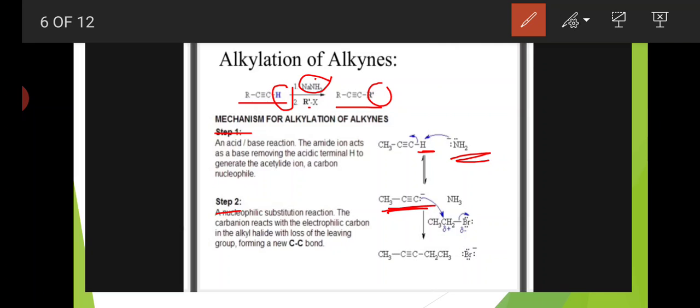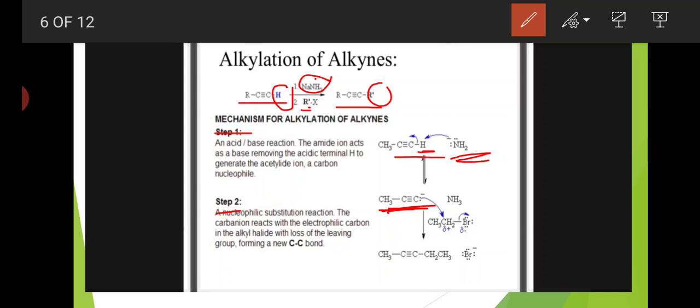The acetylide ion reacts with the electrophilic carbon in the alkyl halide with loss of the leaving group, forming a new carbon-carbon bond. Okay, this is step 2. What is step 1? In the presence of amide, the nucleophile loses the terminal hydrogen and forms the acetylide ion. Then this acetylide ion reacts with the electrophilic carbon of the alkyl halide.